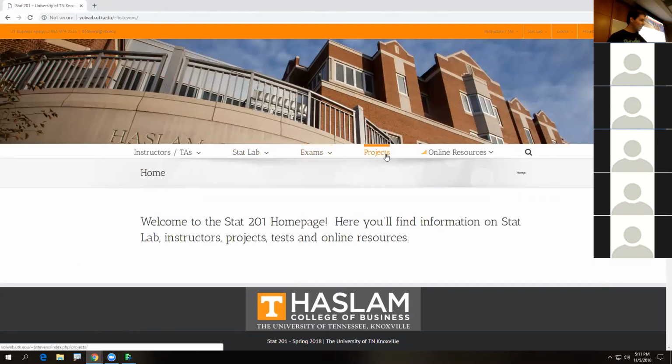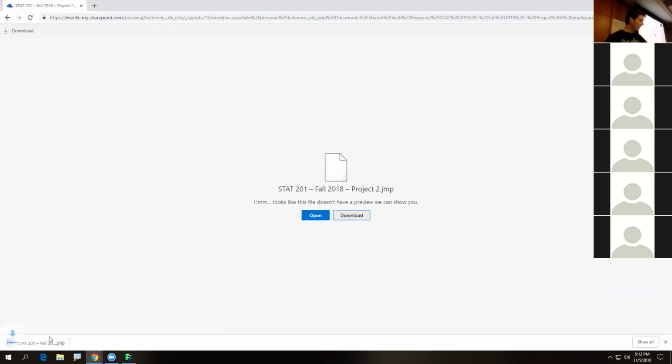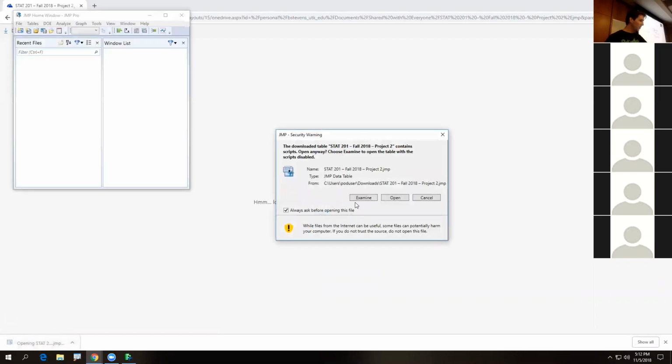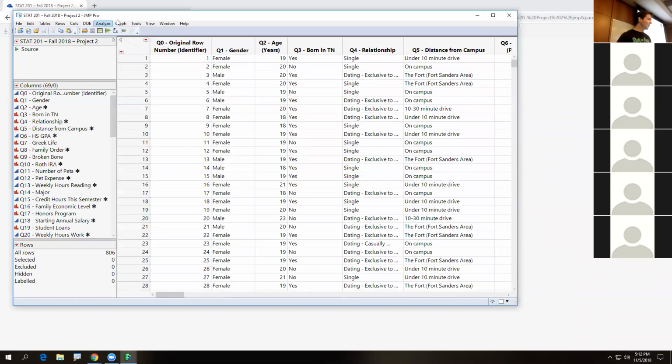So let's go over here to projects and pull up the project 2 data. Yes, we can use this one because we use decision trees on it anyway. So let's download the project 2 data, click open, and it should open in JMP. There it is. I'm going to make it a little bit bigger here so we can see, and let's make a decision tree.